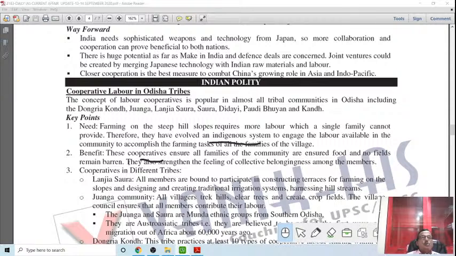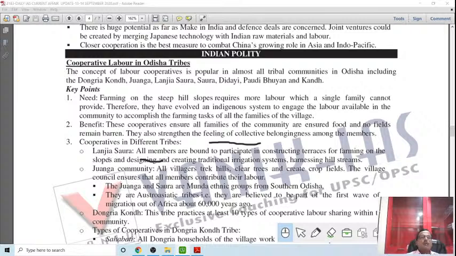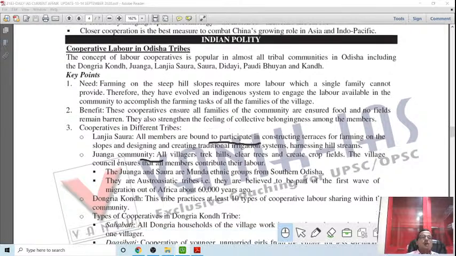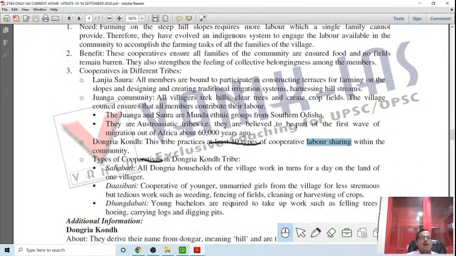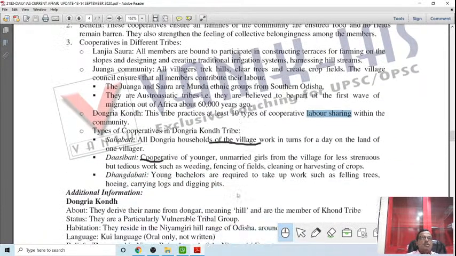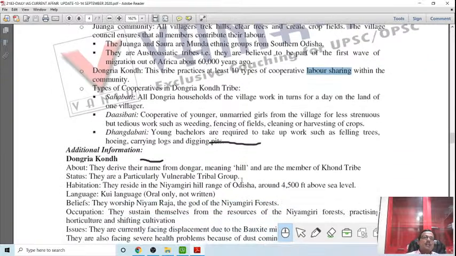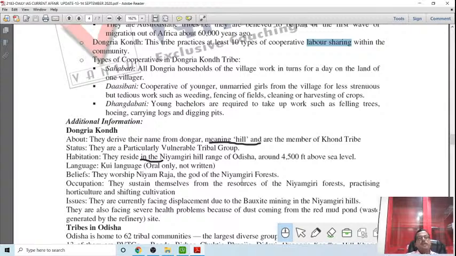Then, what is the cooperative in different tribes? Different tribes are mentioned here, and I don't want to elaborate on them. The Lanjia Saura, the Juanga community, and all the Kondh. Whatever they practice, there is a concept called labor sharing that has been highlighted here. Normally they go for labor sharing, they share the labor as discussed. That is the reason this is being done in a more organized way. What they were doing earlier is being given a more formalized structure.